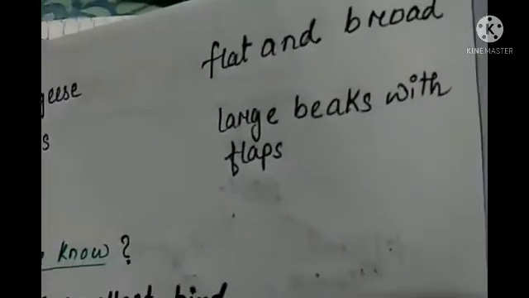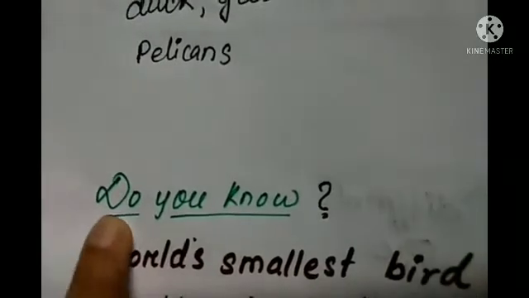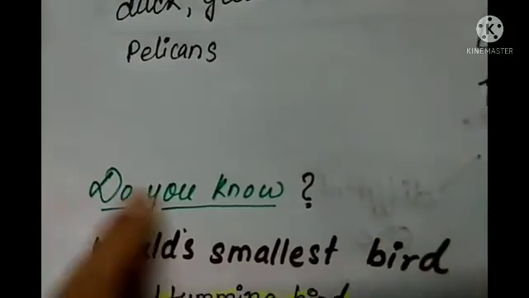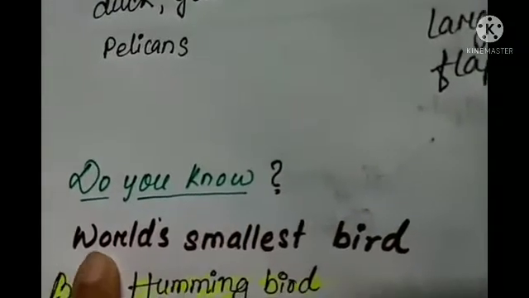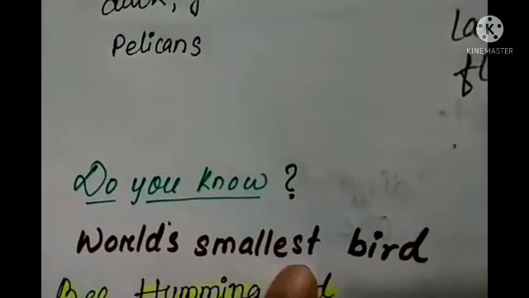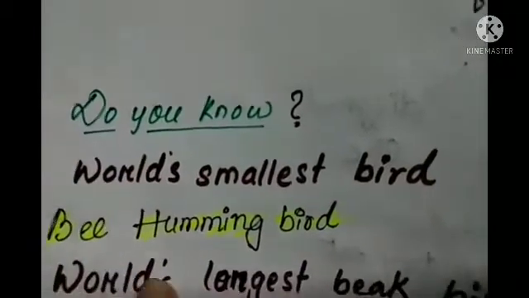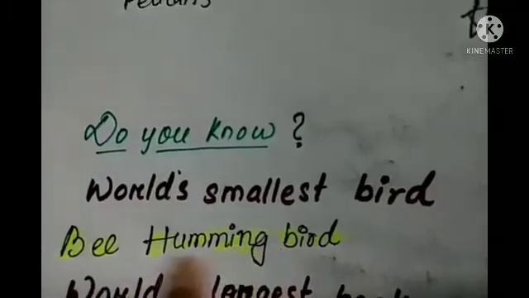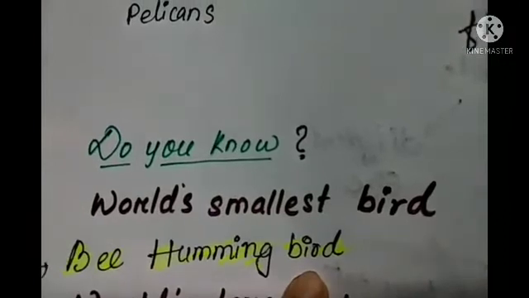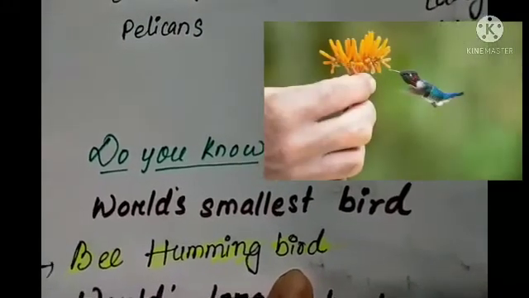Okay, so I have some questions for you. Here you see one part I have included. One question: what is the world's smallest bird? Just now I told you. You can see the hummingbird, right? The bee hummingbird is the world's smallest bird. I will attach the picture so you can see here.